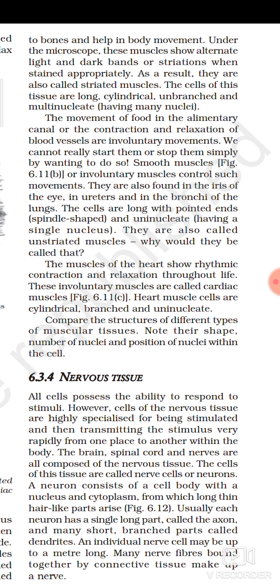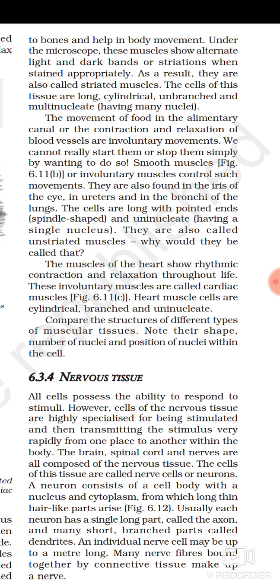They are also found in the iris of the eye. Iris is a part of the human eye. So over there also these smooth muscles are found, in the ureter and in the bronchi of the lungs. The cells are long with pointed ends, spindle shaped.